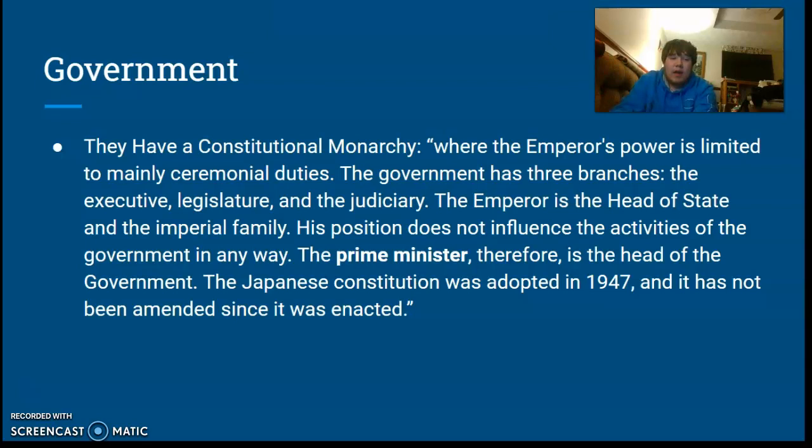So in Japan, they have what is called a constitutional monarchy, where the emperor's power is limited to mainly ceremonial duties. Their government, like ours, has three branches: executive, legislature, and the judiciary, each having similar powers as ours. The emperor is the head of the state and the imperial family. His position does not influence the activities of the government in any way. The prime minister, therefore, is the head of the government, and in 1947, the constitution was adopted in Japan and has not been amended since.